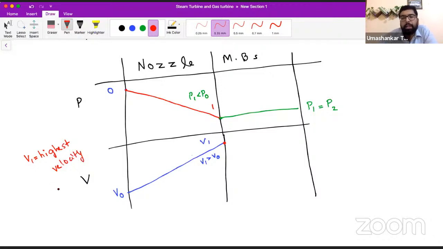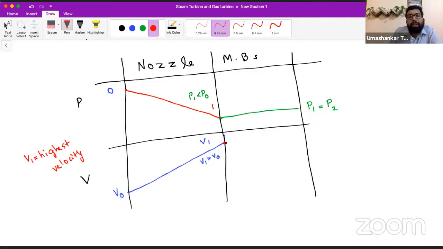while expanding the steam in the nozzle. So at this point our steam, having very high velocity, or I can say very high kinetic energy, is going to enter the moving blade, because the kinetic energy is half mv square. So higher the velocity, definitely higher the kinetic energy. At the exit of the nozzle, the steam has very high velocity and very high kinetic energy, and now it is going to enter the moving blades.